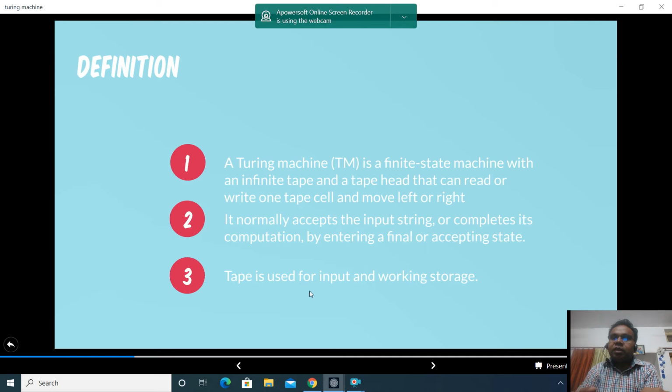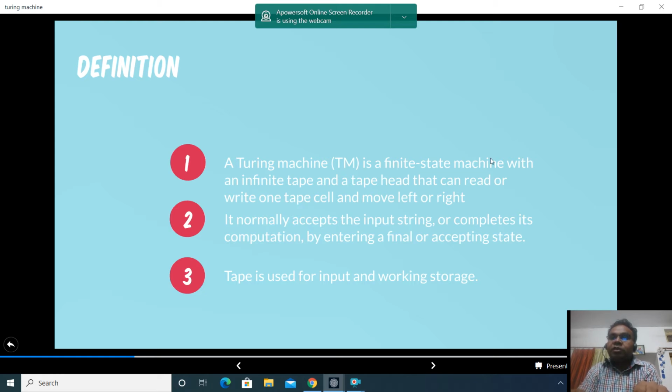So let's see in detail what the definition of a Turing machine is. It says that a Turing machine is a finite state machine with an infinite tape and a tape head that can read or write one tape cell and move left or right. Now, just revise what I have said. It is a finite state machine. Similar to push down automata and finite state automata, it is also a finite state machine. That is, the number of states is finite.